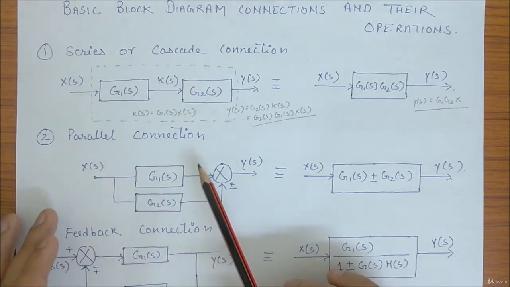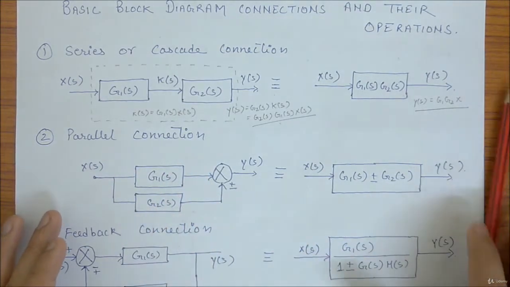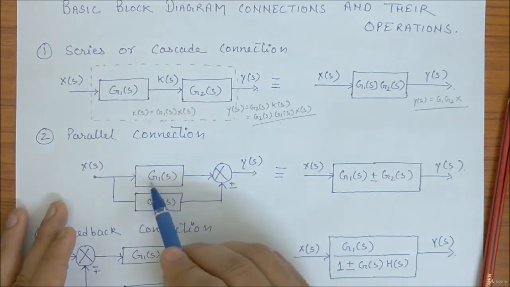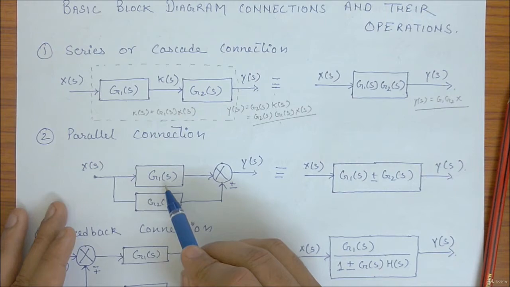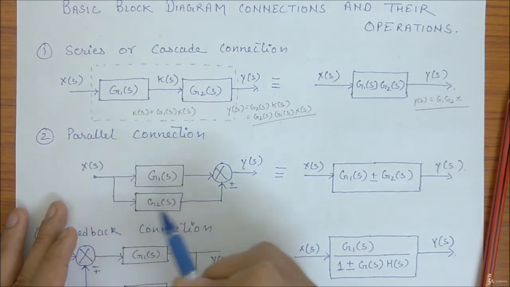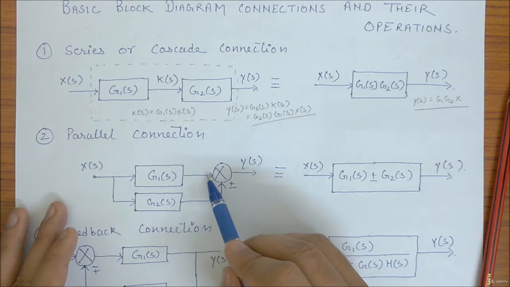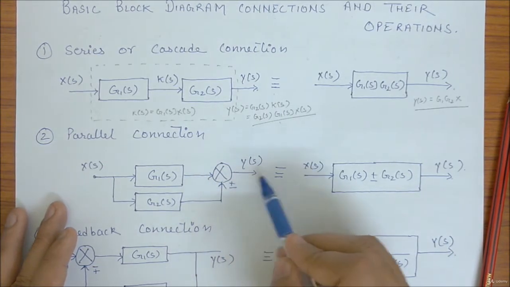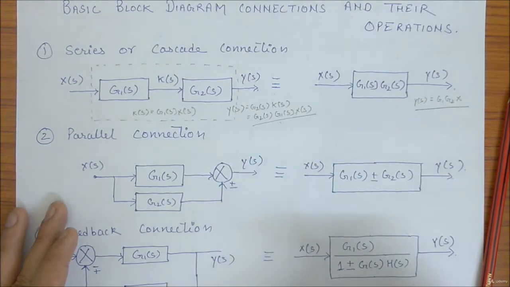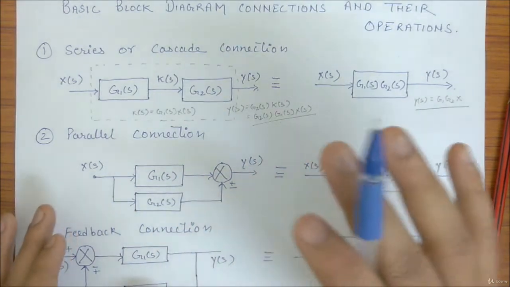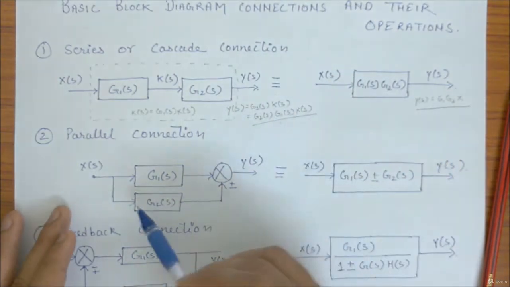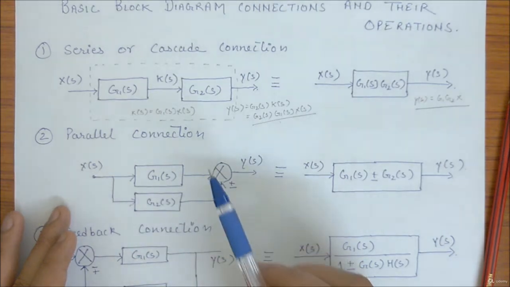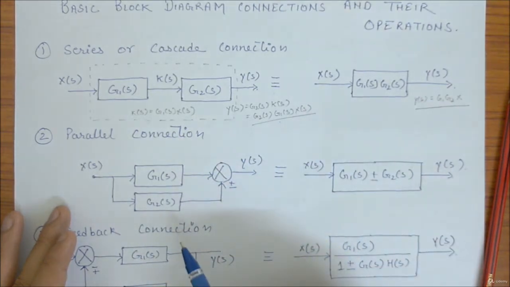This is called parallel connection. See this way. You are giving input to this G1(s) block. You are giving input to G2(s) as well. You are getting output from both. You are summing both outputs and giving it to Y(s). This is my arrangement. This is called parallel connection. Remember this arrow sign. It is going from here to here, not here to here. Here to here it is going in forward direction.